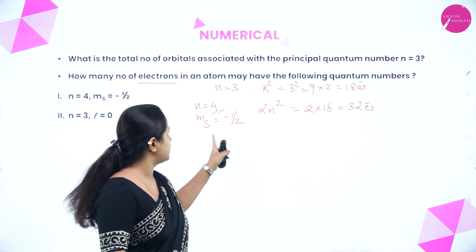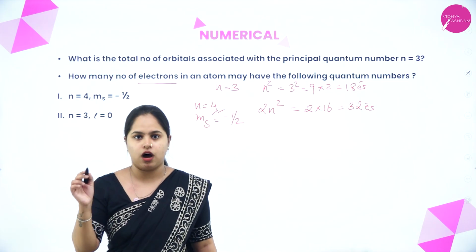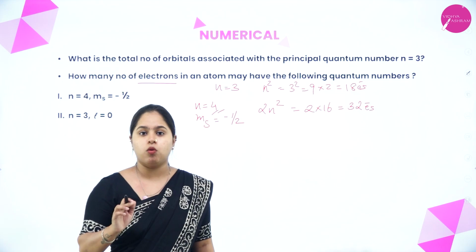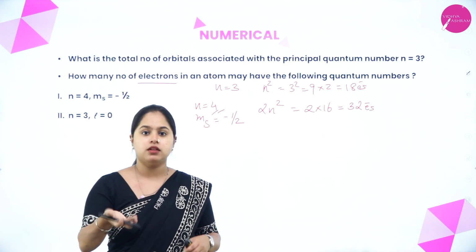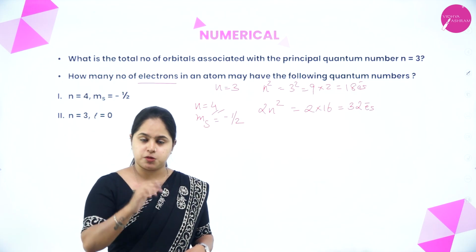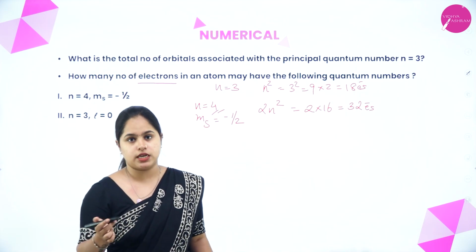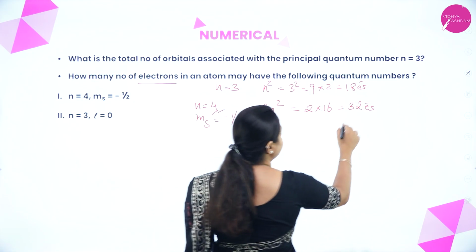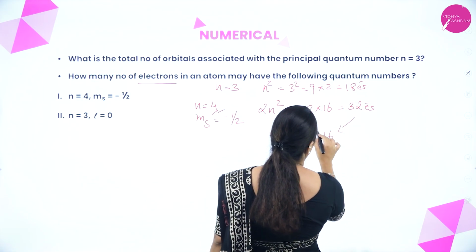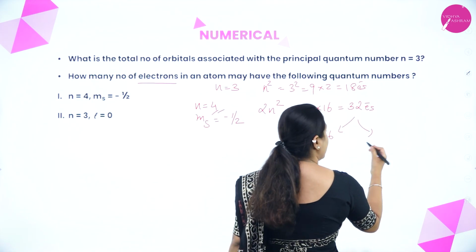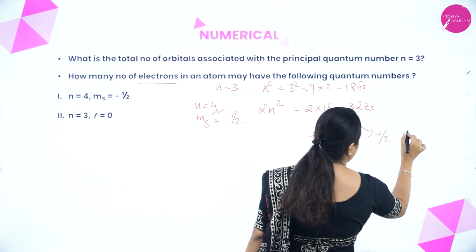Now, one more part is there. The spin is minus half. When we were discussing spin quantum number, I told that in an orbital, one will have plus half and the other will have minus half. If a total of 32 electrons are present, then 16 will have plus half rotation and the other 16 will have minus half rotation.